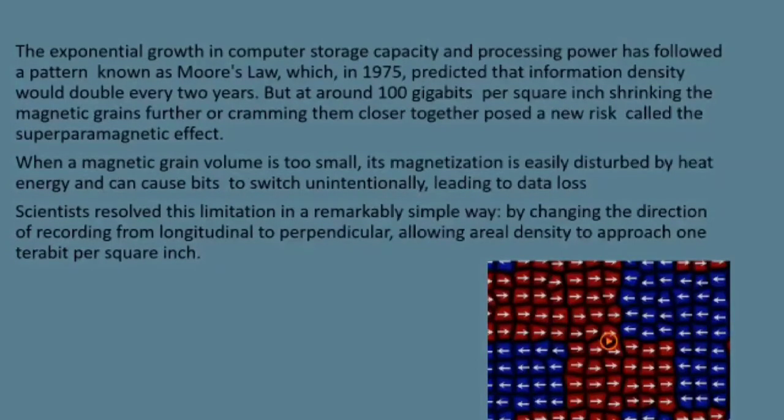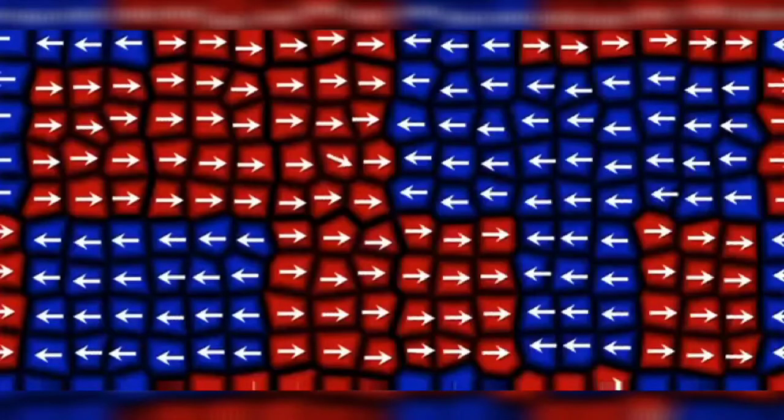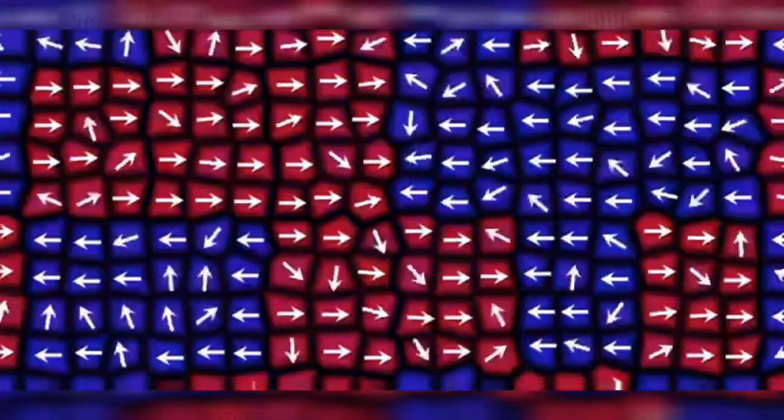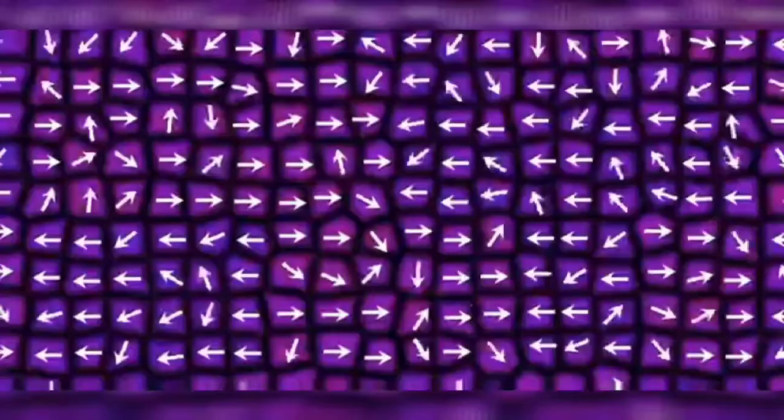He predicted that information density would double every 2 years, but at around 100 gigabytes per square inch, shrinking the magnetic grains further or cramming them closer together posed a new risk called superparamagnetic effect. When a magnetic grain volume is too small, its magnetization is easily disturbed by heat energy and cause bits to switch unintentionally, leading to data loss.